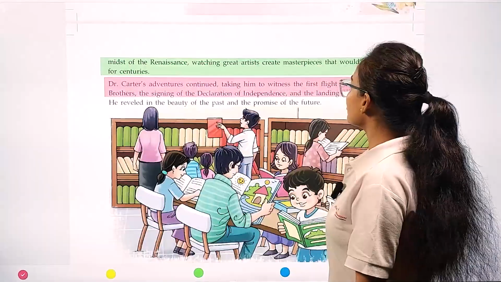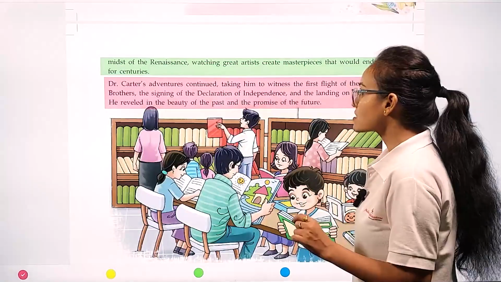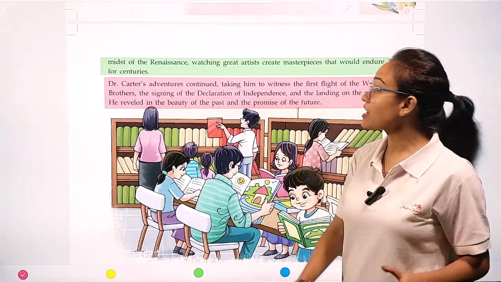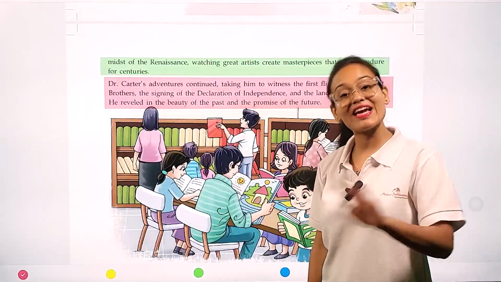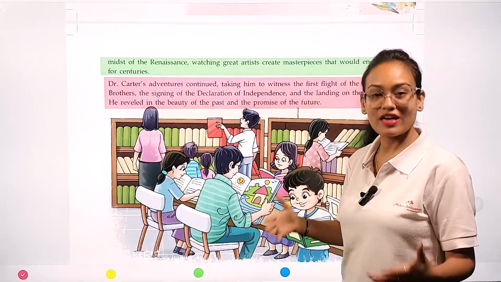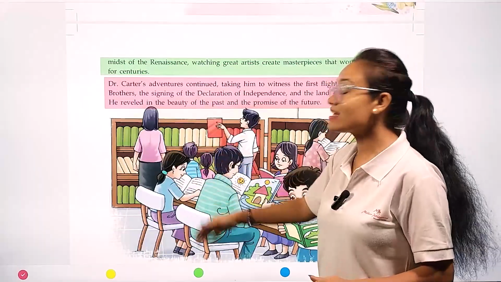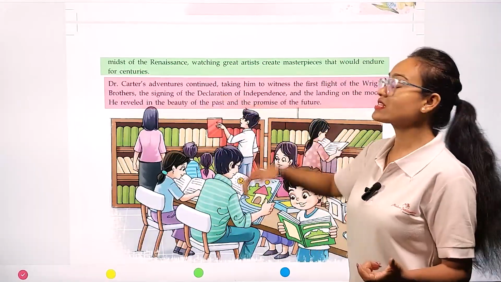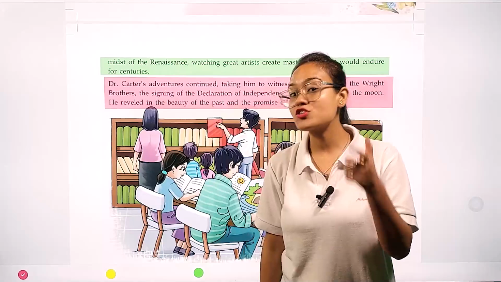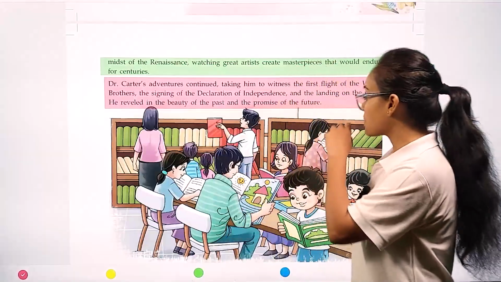Dr. Carter's adventures continue, taking him to witness the first flight of the Wright brothers, the signing of the Declaration of Independence, and the landing on the moon. And after witnessing the era of Renaissance, Dr. Carter again time traveled. The third thing he saw is the flight construction and the flying of the flight made by the Wright brothers. After that, Dr. Carter also witnessed the document named the Declaration of Independence being signed. And he also saw the first human being landing on the surface of the moon. He reveled in the beauty of the past and the promise of the future.